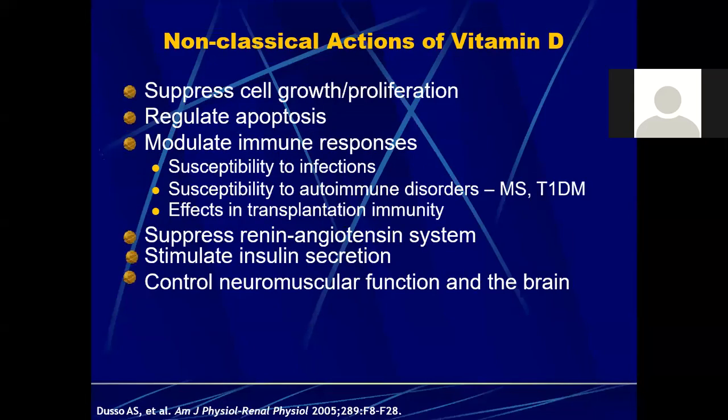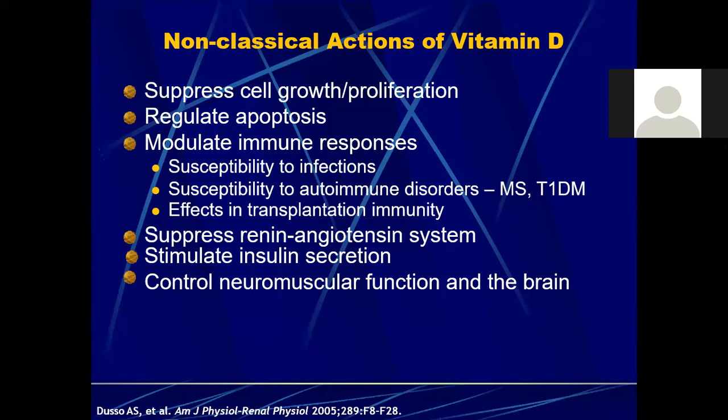So we have certain non-classical actions of vitamin D, and these include the suppression of cellular growth and proliferation. So it can regulate immunity also, it can regulate apoptosis, it can modulate immune responses. This means that it can decrease the susceptibility to infections. Then it can decrease the susceptibility to autoimmune disorders, for example, myasthenia, multiple sclerosis and type 1 diabetes mellitus. Then it also affects transplantation immunity.